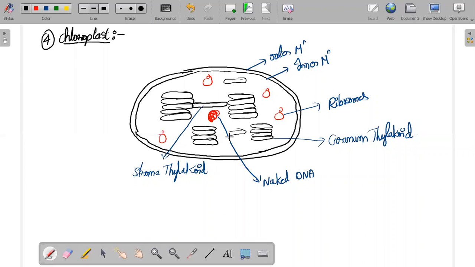So that is a rough diagram. I can directly bring the image of a particular chloroplast and explain it that way also, but for the sake of convenience, I have drawn the diagram myself. This is a rough diagram of a chloroplast. You already know how many membranes are there: two membranes. One membrane is called the outer membrane, and the other is called the inner membrane.